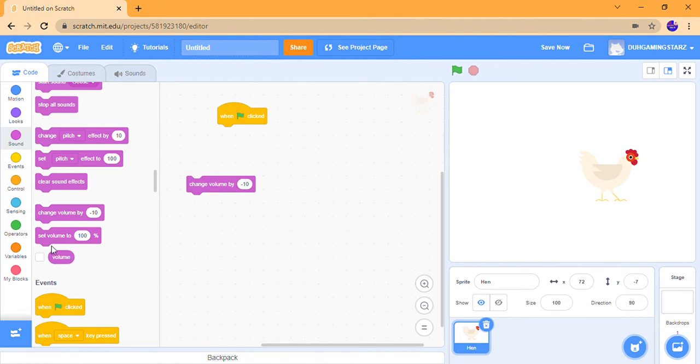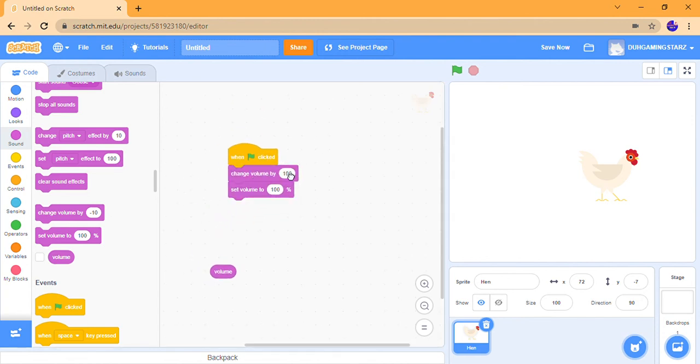Next is change volume, set volume, and volume. So now let's say change volume by 30. The volume will be 60. Again, and then a few more times by 30. Now this block helps us change the volume by a specific number. Let's say 100, 2 times, which is 200. The volume or set. First, let's say change volume by -10.